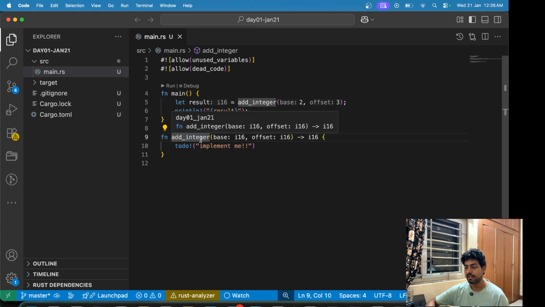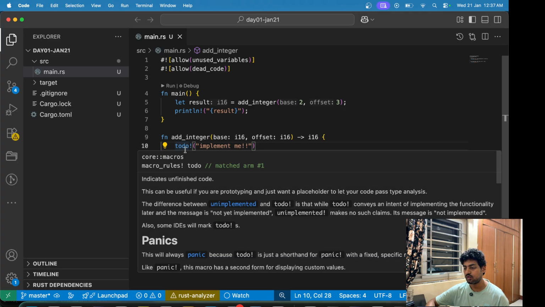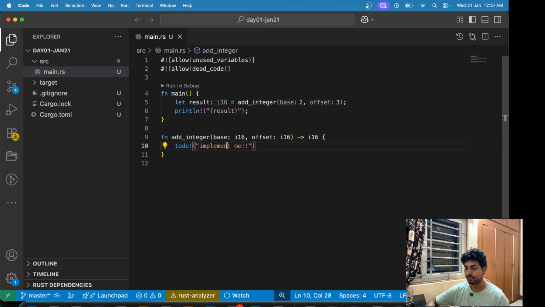Okay, so this is a function that we had, and clearly it was initially complaining, there was a warning that we have dead code here. So I just used these macros on top, allow dead code and allow unused variables, so we can just pass in the variables as we want, and we don't see that warning. Now this is the function add integer, which will take a base integer and some offset, and it will just return the result after adding it. Okay, so let's implement this function.